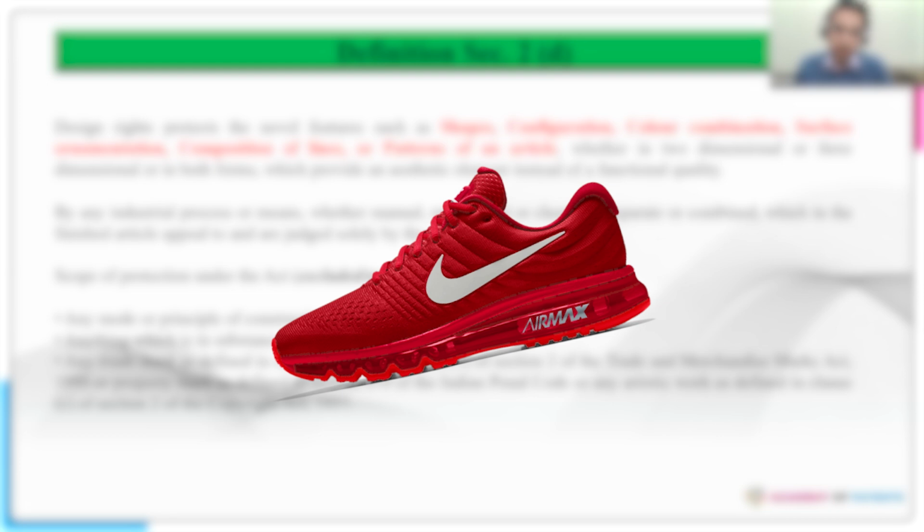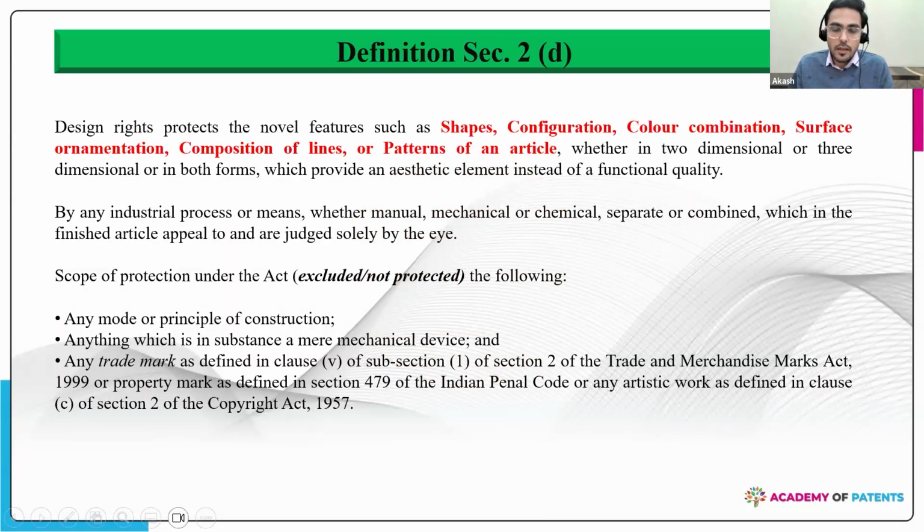The tick sign of Nike is not a design, it is a trademark. This is a very, very important definition which has multiple parts, basically telling you these are the things that are protected under the Designs Act, this is the process where you can achieve that design, and this is what is excluded, which is not in the scope of protection of a design in India.